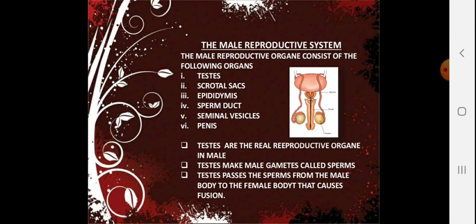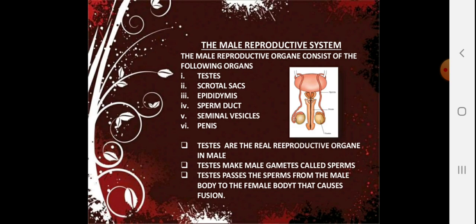Let's talk about the male reproductive system. The male reproductive organs consist of the testes, and the scrotal sac, where the testes are stored, which is outside the body because they need a 4 degree lower temperature than the body temperature, else the sperms are not going to survive. The epididymis, which connects your sperm duct with the testis, the seminal vesicle, and the penis, that is the organ through which ejaculation of sperms happens.